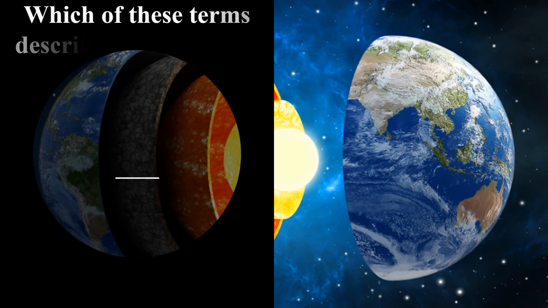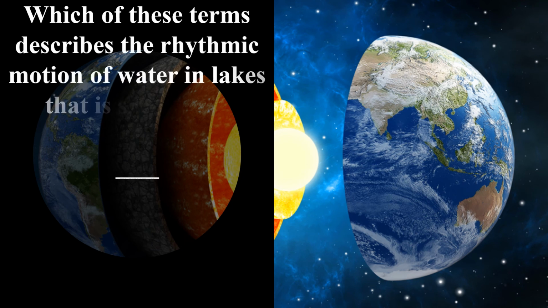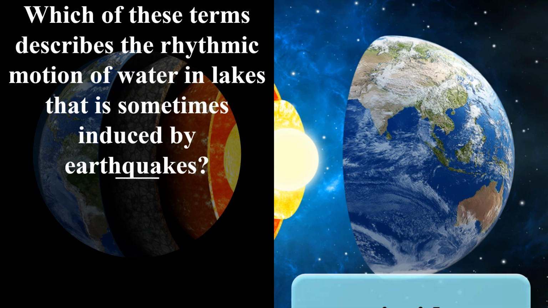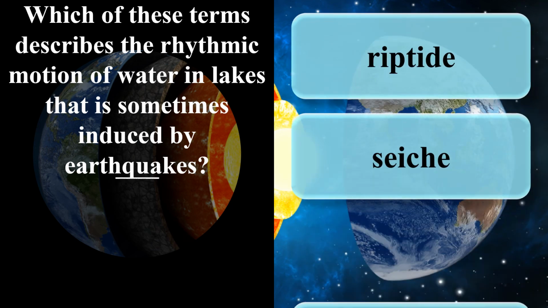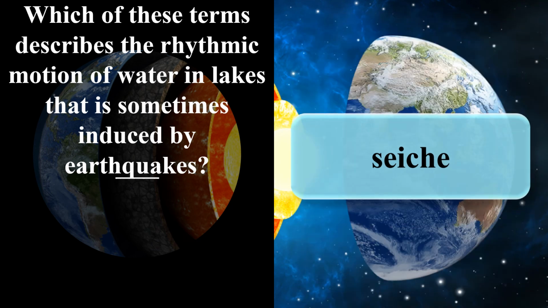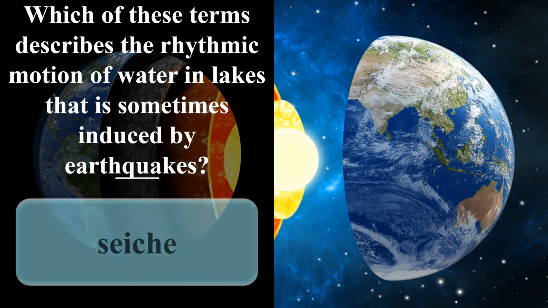Which of these terms describes the rhythmic motion of water in lakes that is sometimes induced by earthquakes? Riptide. Seiche. Spring. Seiche.